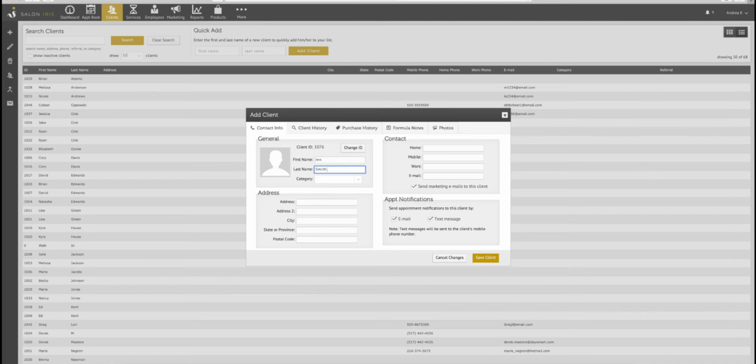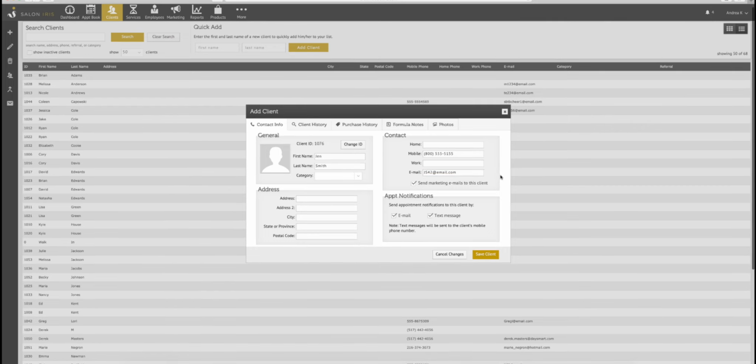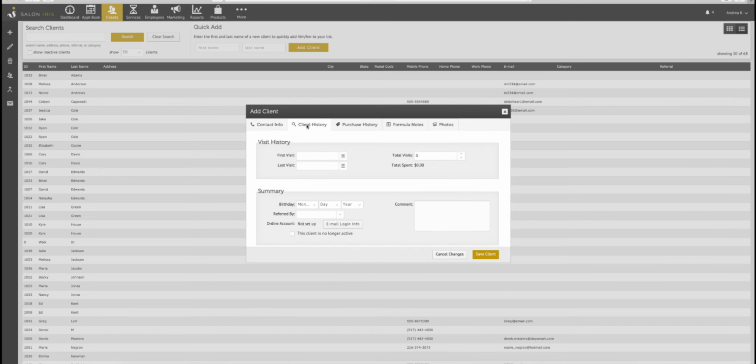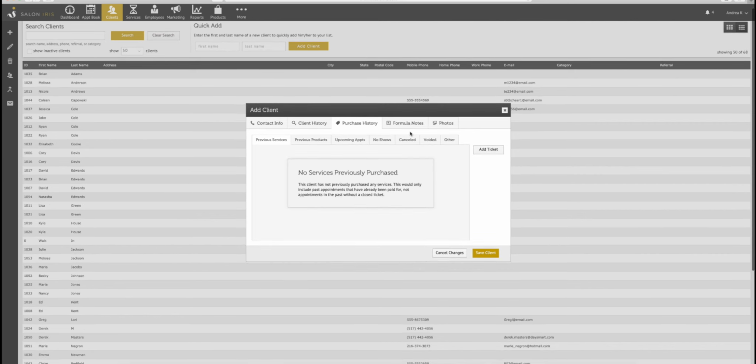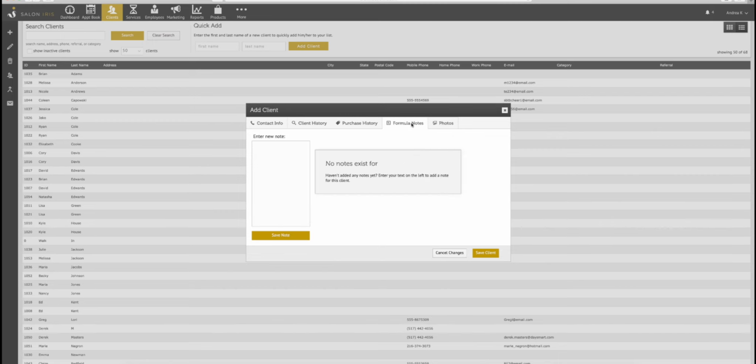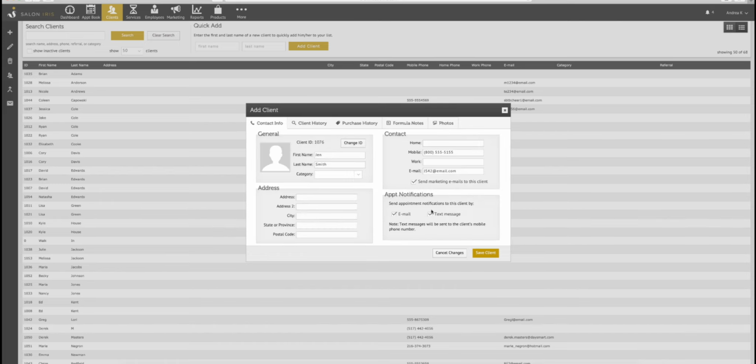We'll first add in the client's first and last name. I would highly suggest adding both their email and phone number. And again, this would come in handy if you use the messaging system. You may also add in their home address if you wish, but it is not required. Now let's quickly take a look at the other options here. The Client History tab will let you see the client's first visit date and record their birthday. Purchase History will show you their previous purchases along with upcoming appointments. This won't show you anything now, but check this section after their first appointment and you will see some information. Formula notes are a great way to leave notes for the customer, and if you wish to add any photos for the customer, that is an option too. Click Save when you're ready.